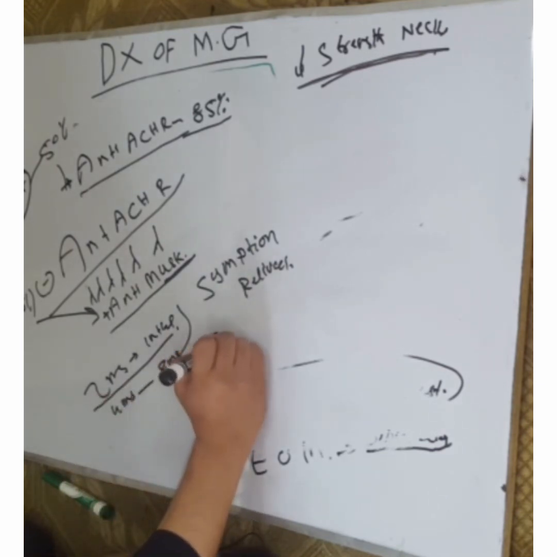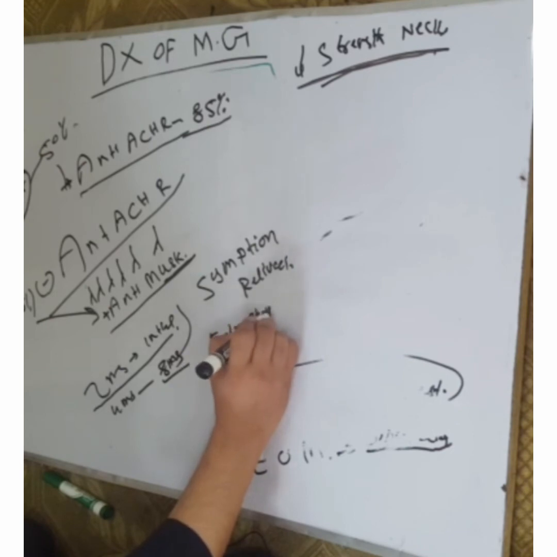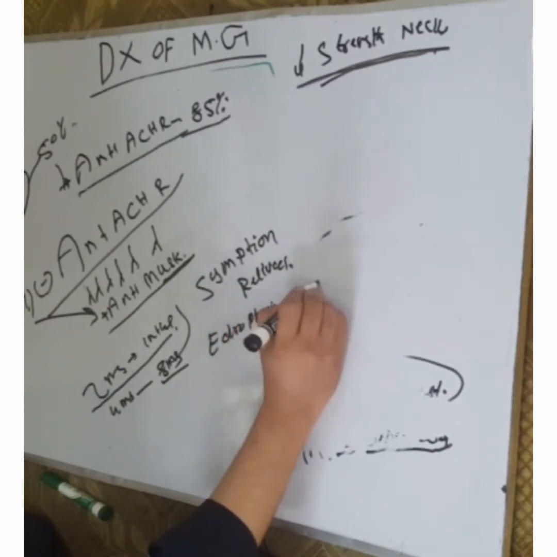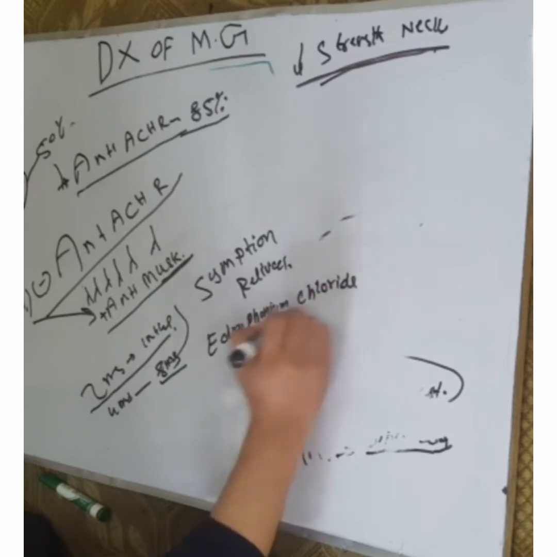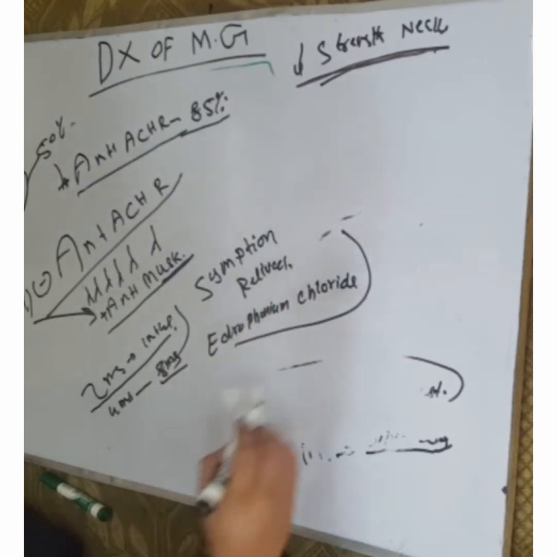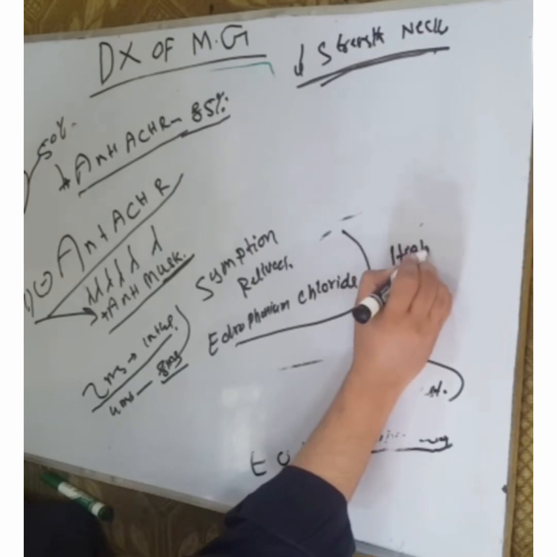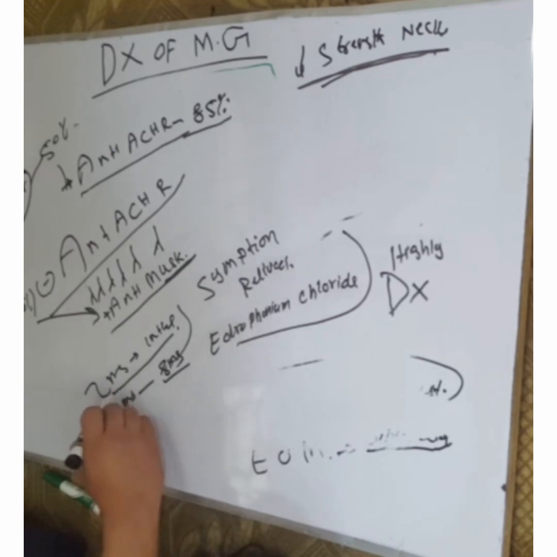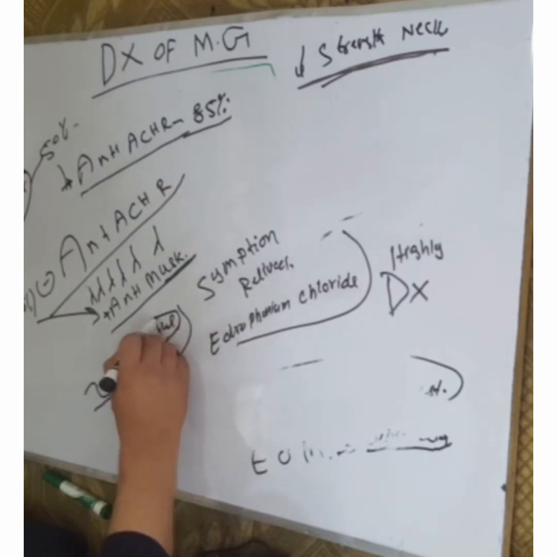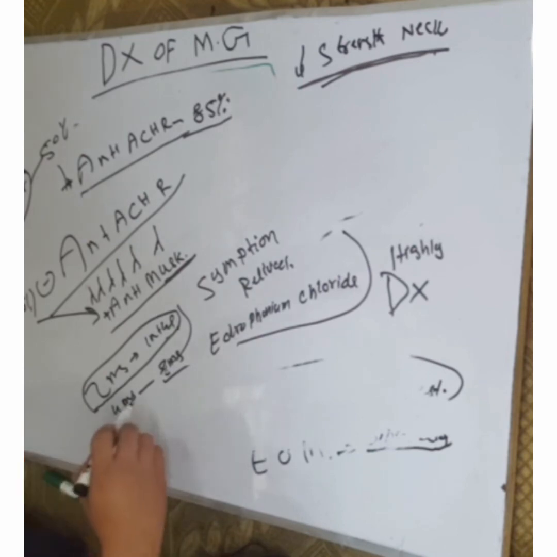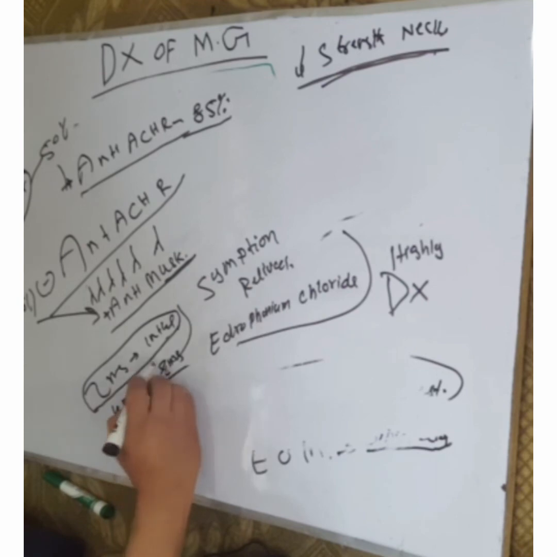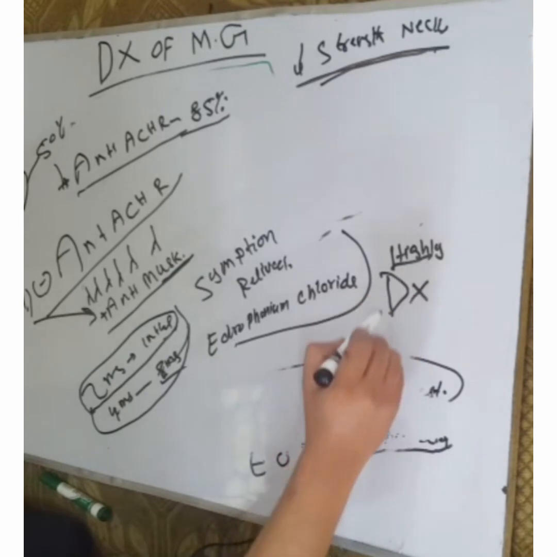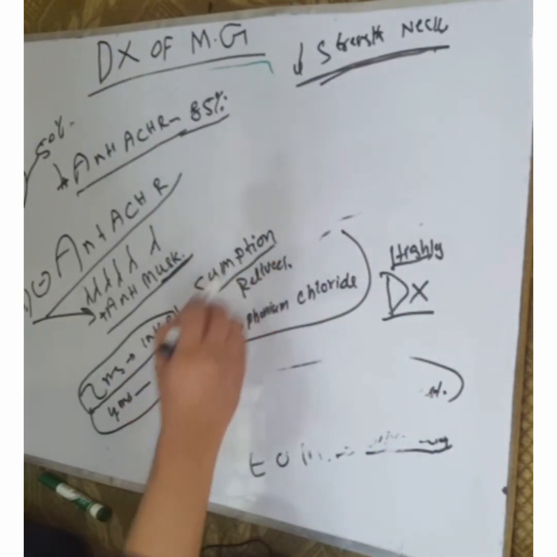Edrophonium chloride is highly probable for the diagnosis of Myasthenia gravis. First, we inject 2 mg as the initial dose. The symptoms are relieved. Then we can inject 4 mg or 8 mg of edrophonium chloride, and the symptoms may be relieved. This is highly probable for the diagnosis of Myasthenia gravis.